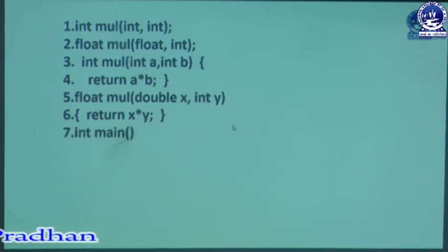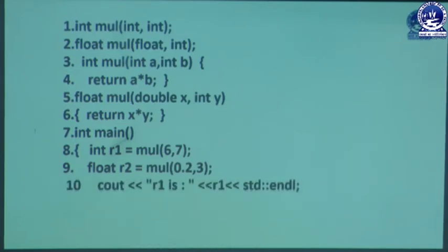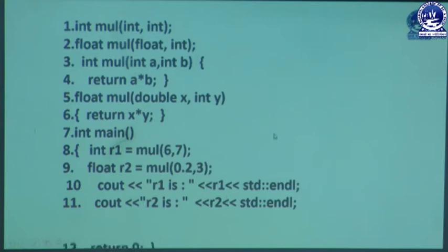Then inside int main, actually here I have not used any class. I have used this program in a very simple way, just like C programming. Inside the int main method, I have int r1 = mul(6, 7), then float r2 = mul(0.2, 3), then cout r1 and r2. We are displaying the result which is produced by the first mul function, then we display the result produced by calling the second mul function. In this way function overloading is working.